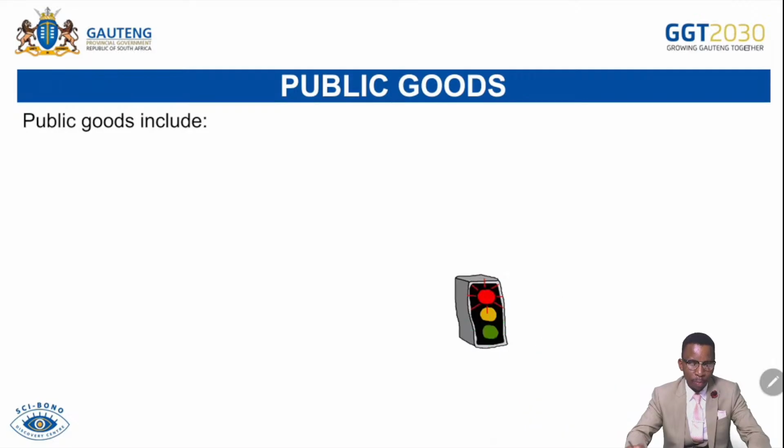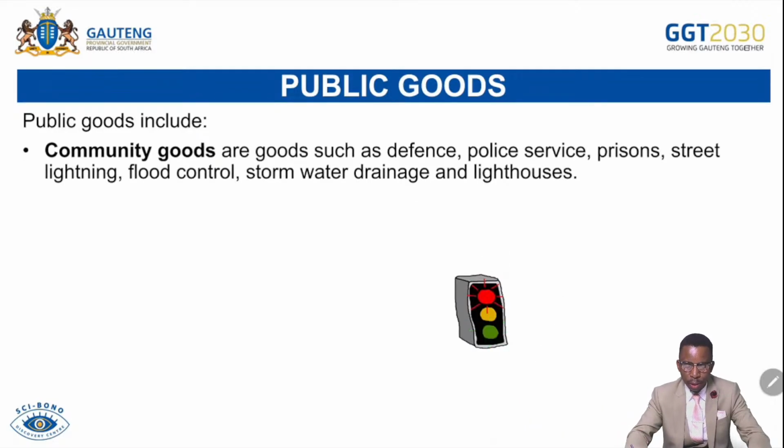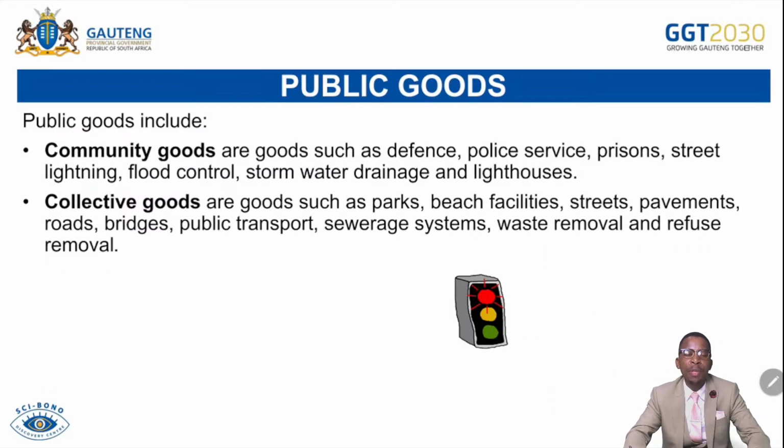Then public goods. Public goods include community goods, which are goods such as defense, police services, prisons, street lighting, flood control, stormwater, lighthouses. These are examples of community goods that are provided free of charge to everyone in the society, and these goods are believed to be indivisible.